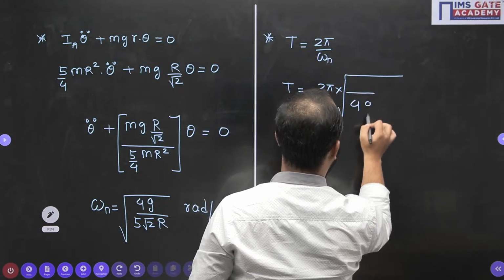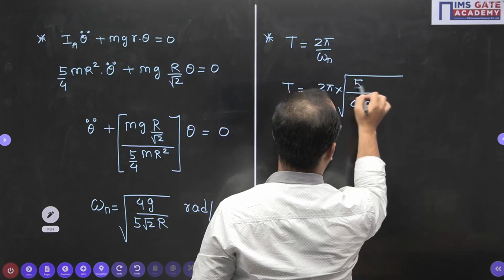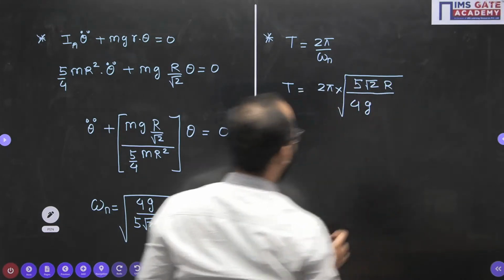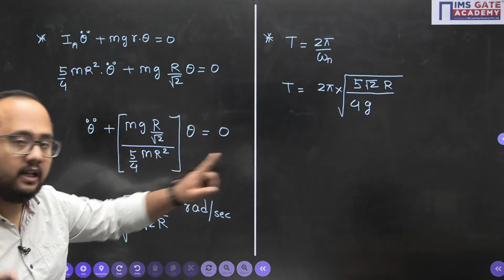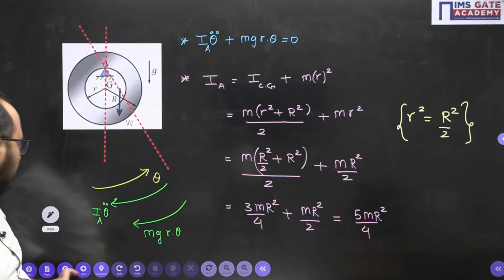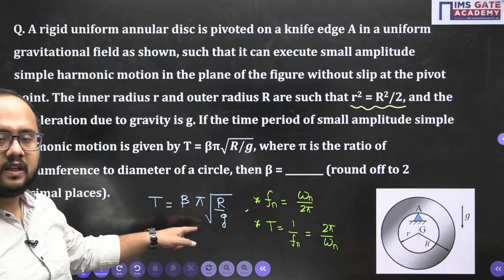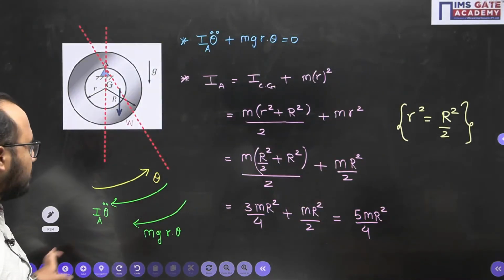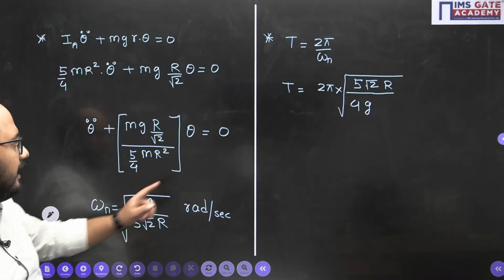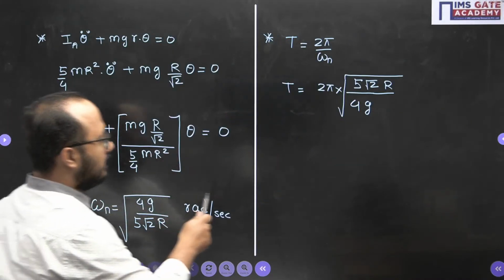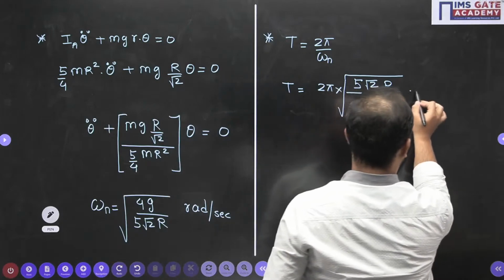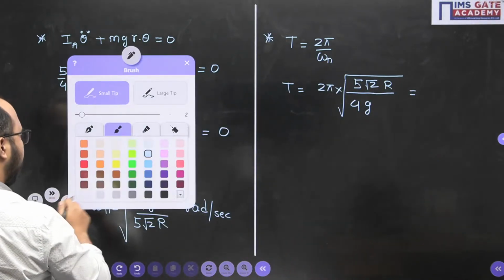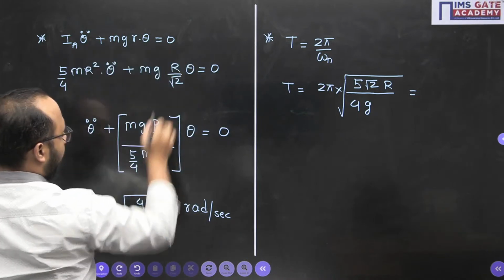Here 4g will come, here 5 into root 2 into r will be coming. Now this is the time period we have solved. Now what was given in the question? In the question they have given like this. So we will put it equal to this relation that we have solved and compare the value of beta that they are asking. So we'll be writing the value of the time period of oscillation that they have given, in that format only we'll be writing. Okay, they have given like this,